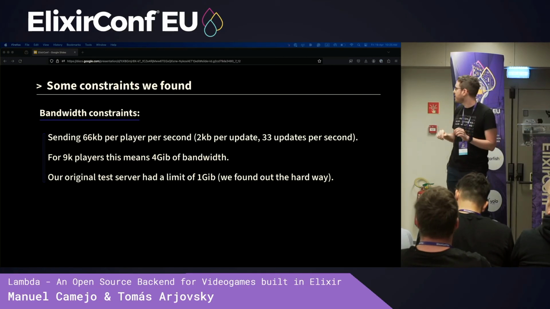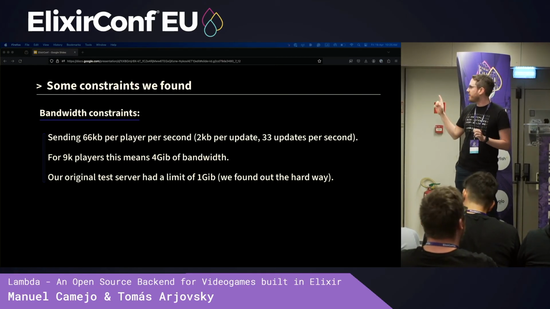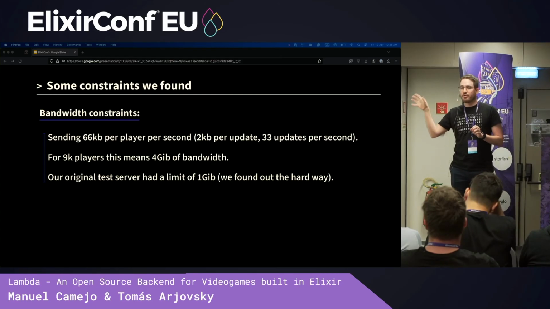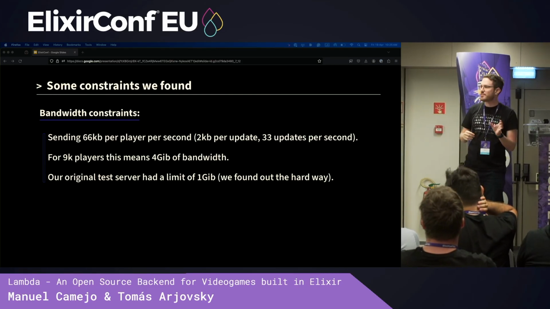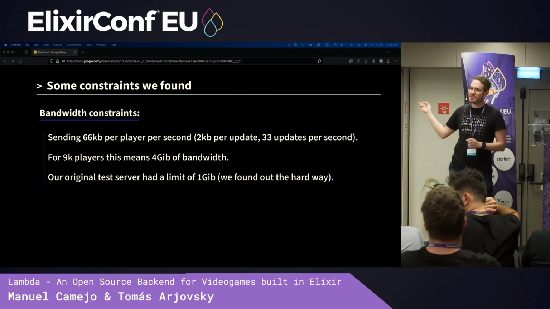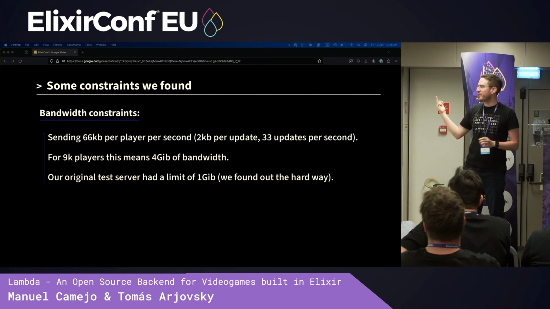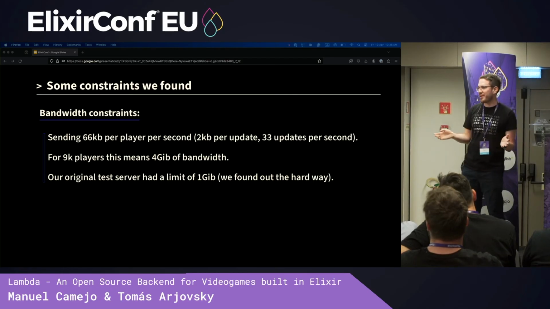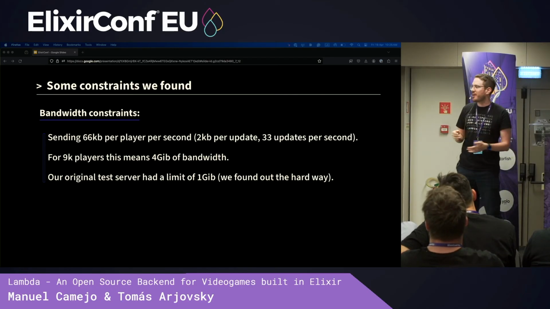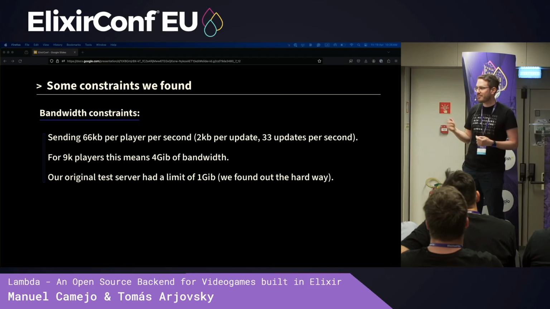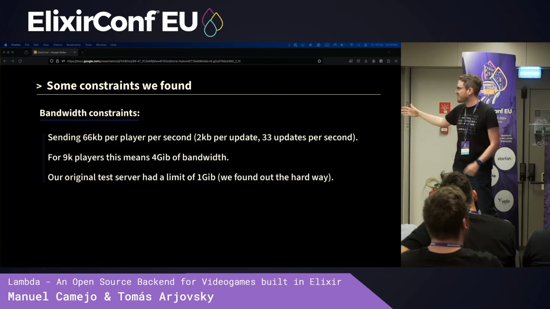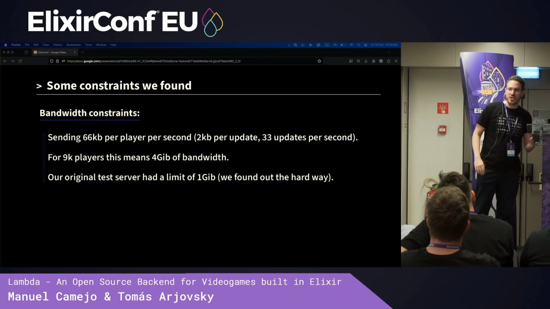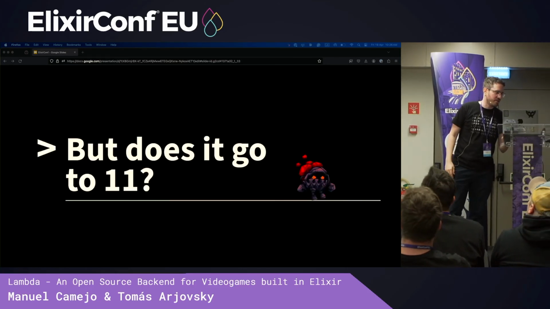A very small note on this is that our first setup had this same idea. So we had one single server for the server, one for the clients, but we had a limitation of 1 gigabit of bandwidth, and we realized that we needed at least 4. So we were having a lot of trouble diagnosing why bots weren't joining, and we thought it was an Elixir limitation. It generally isn't. So we were being cheap. We need more bandwidth.